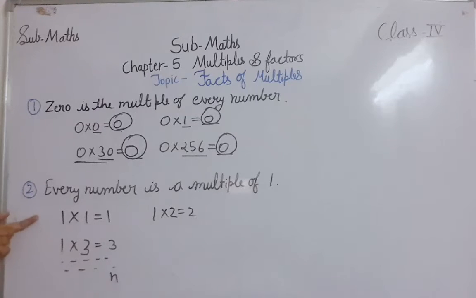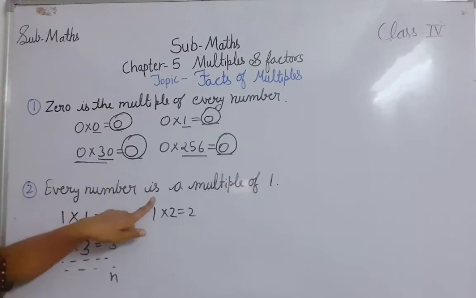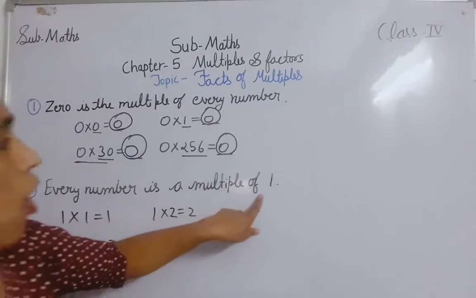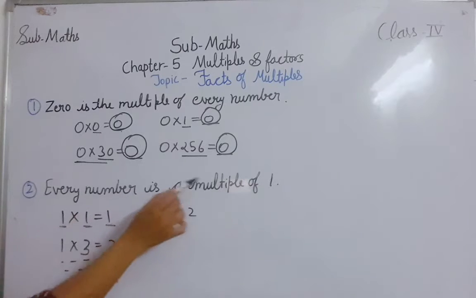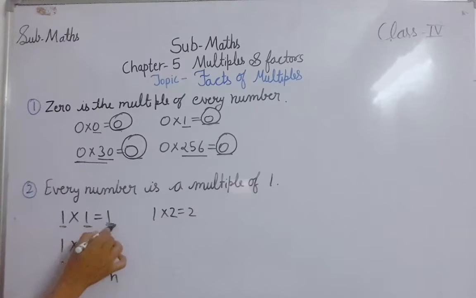Now let's see the second fact of multiples. Every number is a multiple of 1. Yes, every number is a multiple of 1. It means if I multiply 1 by 1, you get 1. So 1 is a multiple of 1. If I multiply 1 by 3, you get 3, so 3 is a multiple of 1.